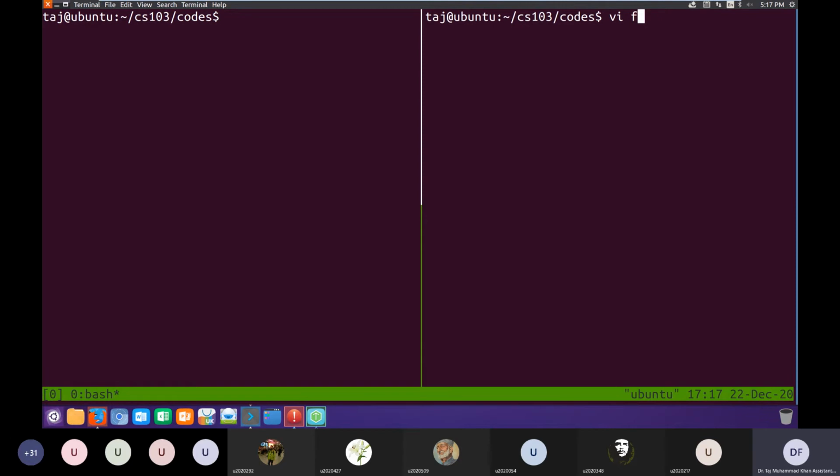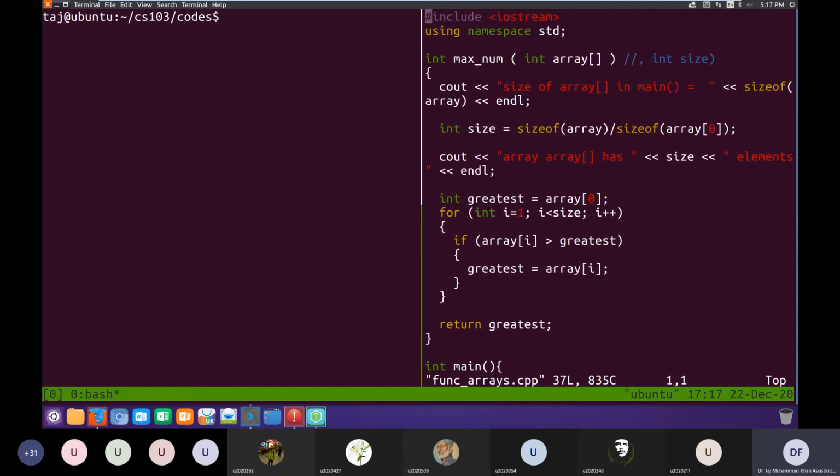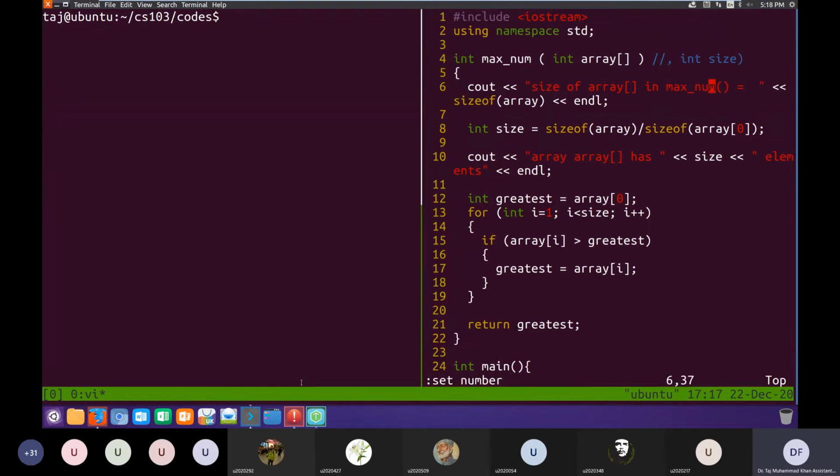Okay, let me open side by side. No, it was not correct. So it's not in size here, it should be maximum. So line number 6 says size of array is 8. Why is it doing so?